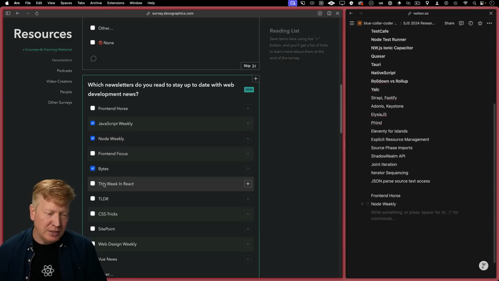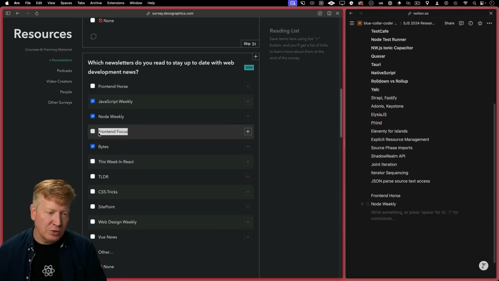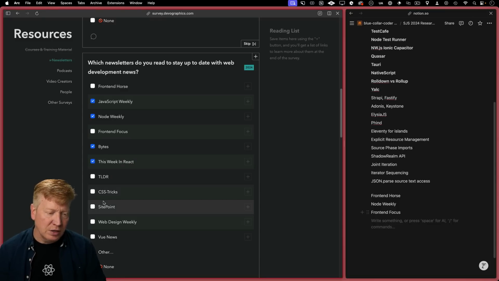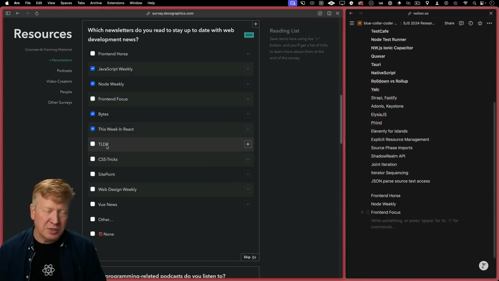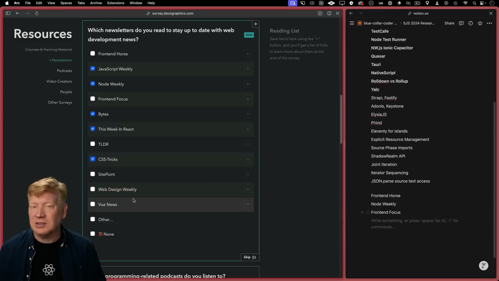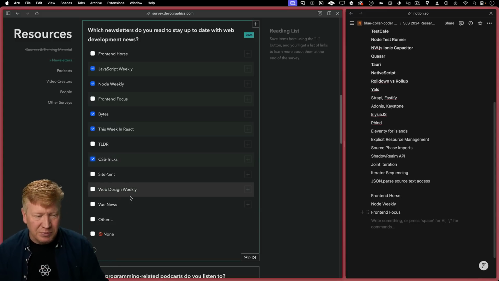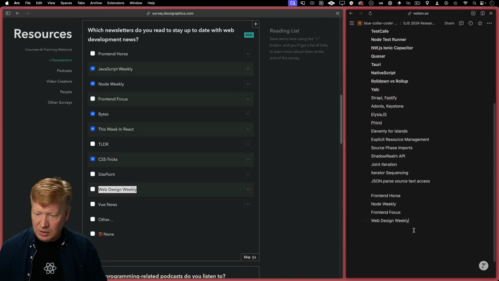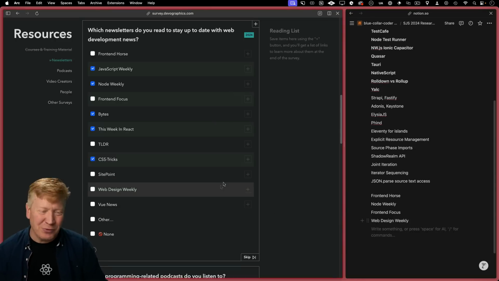Frontend Bytes, I'm on that for sure. Frontend Focus. Let's go. TWIR. Definitely there. TLDR. That's a terrible name for something. Like, how do you use Google for that? Ooh, CSS-Tricks, but CSS-Tricks hasn't been alive for a while. I would love for it to come back. SitePoint, that was phenomenal. Okay, I'll just keep that. Maybe we can revive it. Web Design Weekly. All right, Web Design Weekly. I actually haven't done that. Yet another thing to sign up for.